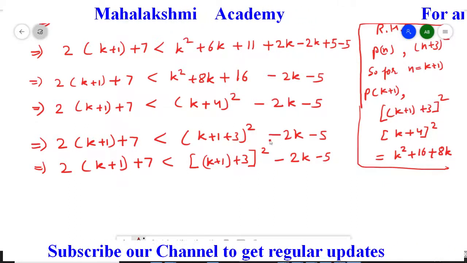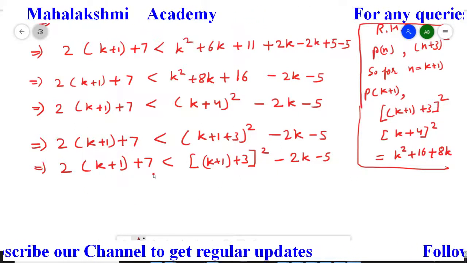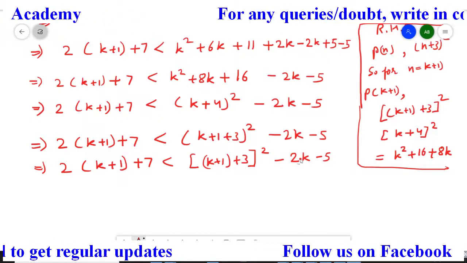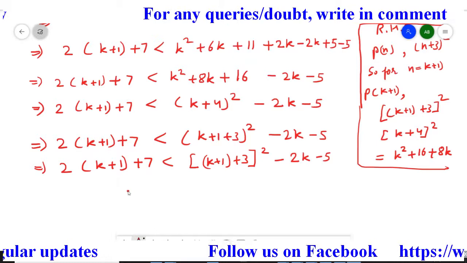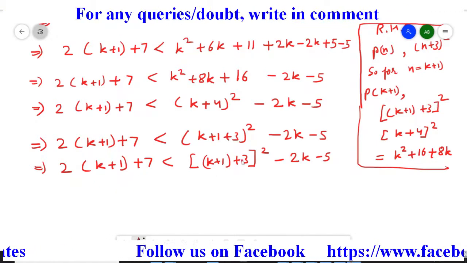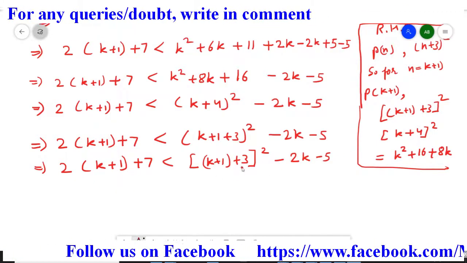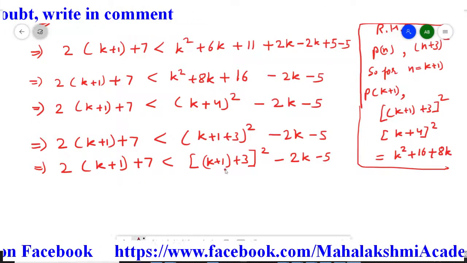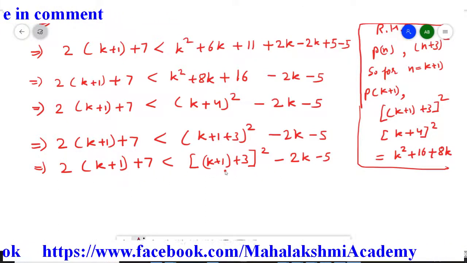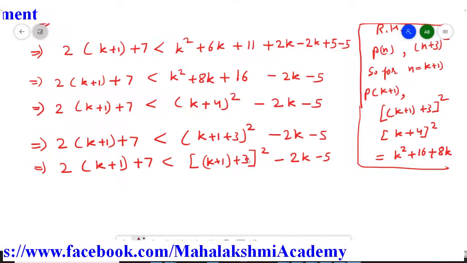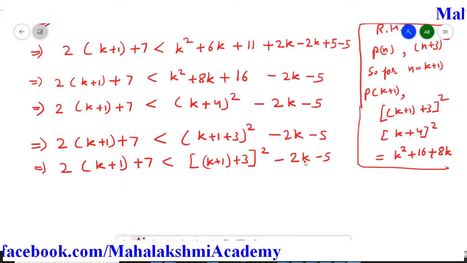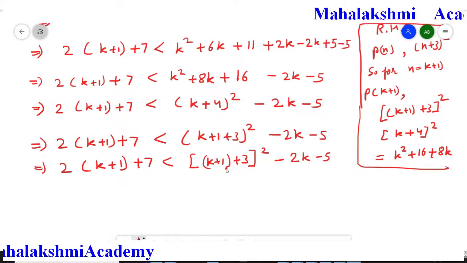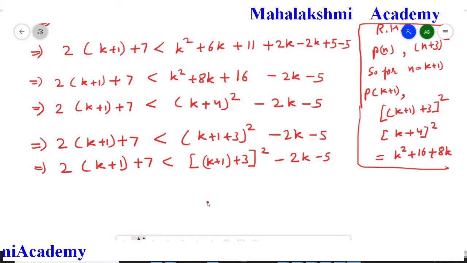Now what we achieved is, this complete term is less than this, and a little bit of minus we are doing here. So if this complete term is less than the solution of all these three terms, then surely it is less than the first term also, because, student, from this term we are subtracting minus 2k and minus 5. So if we do not subtract it, it is going to be a little bit more.